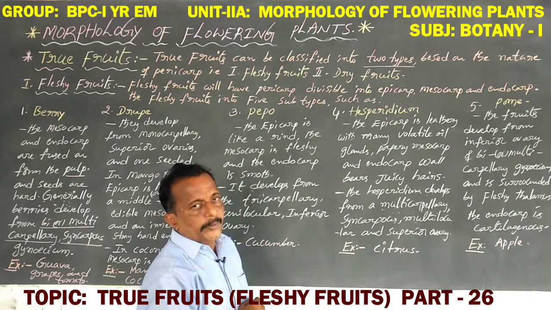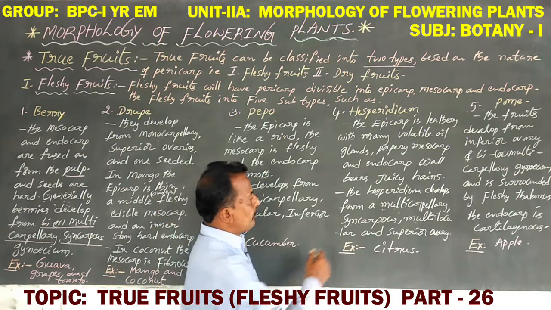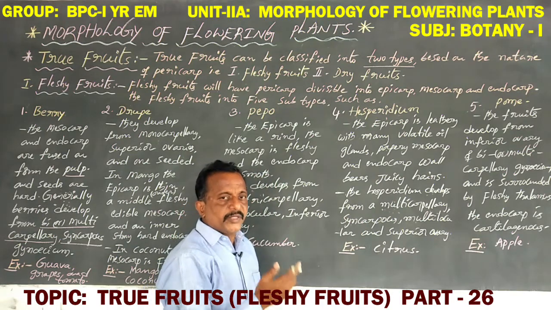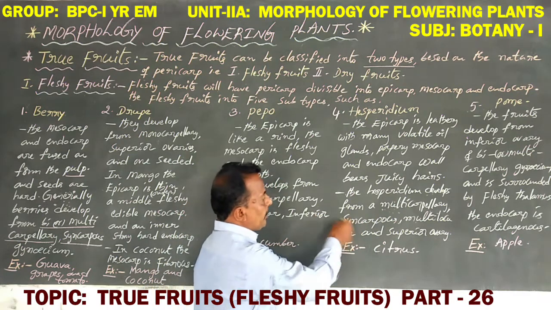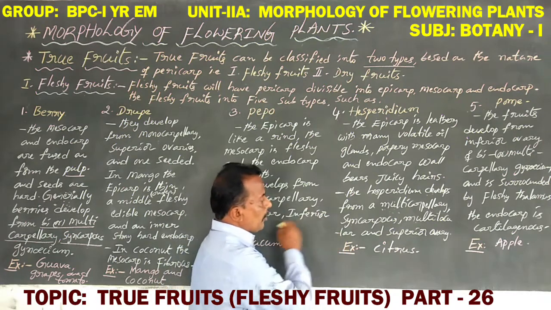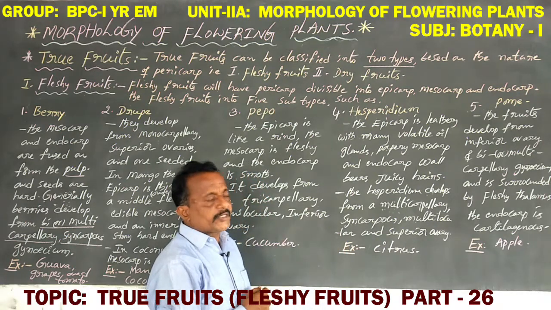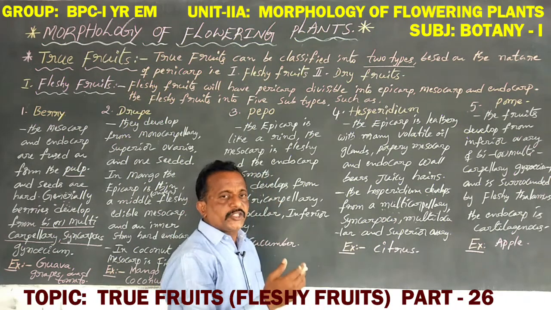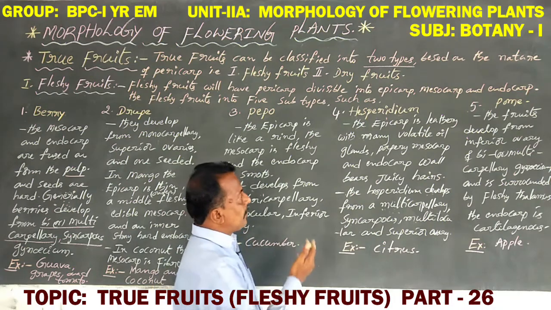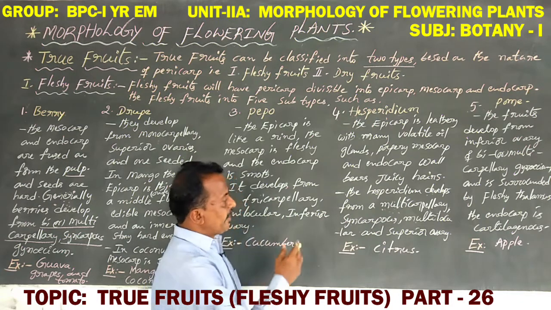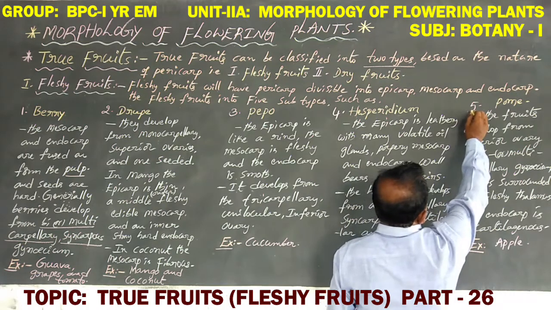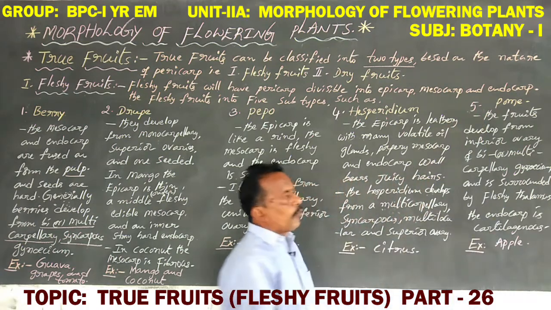Multicarpellary means more than two carpels are present, and syncarpous means these carpels are fused together. Multilocular means many locules, and superior ovary means the ovary or gynoecium is always situated at a higher position on the thalamus. That is the hesperidium.